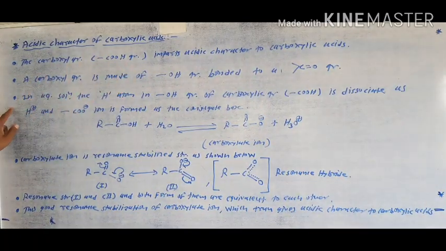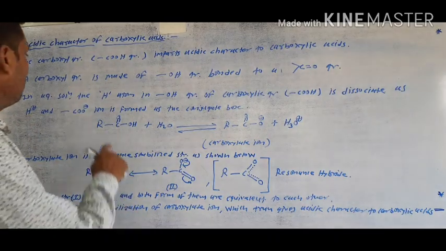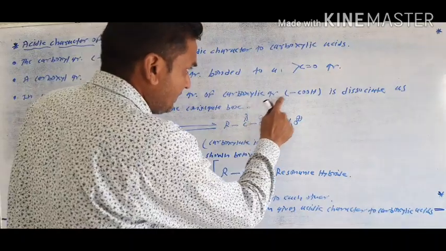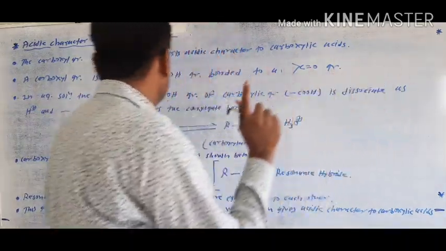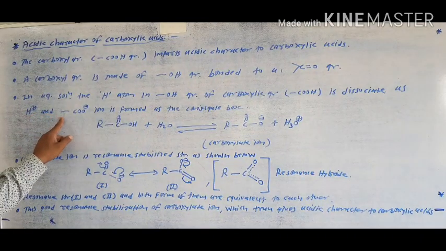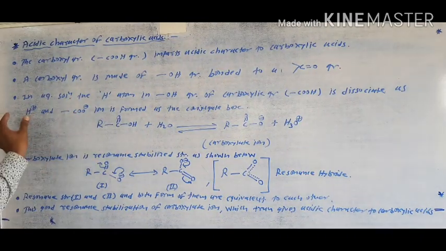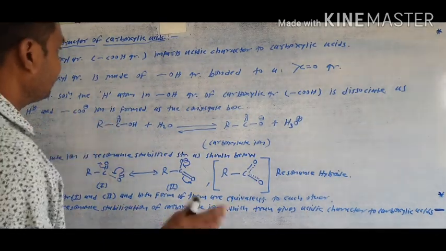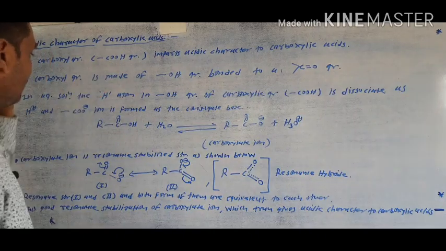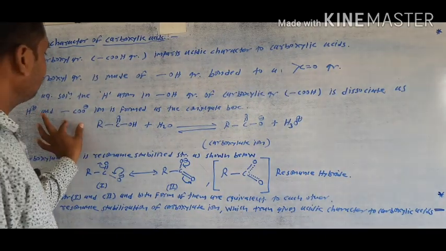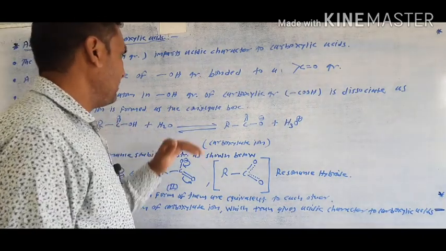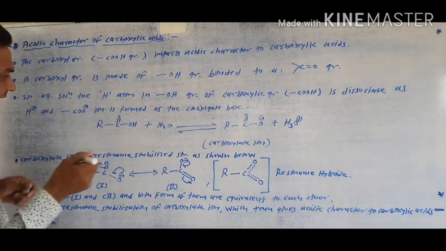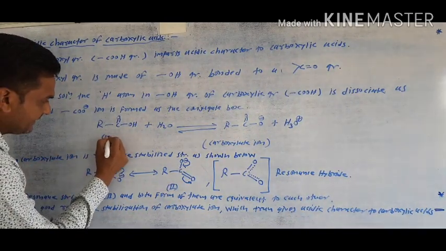Third important point: in aqueous solution, the hydrogen atom in the hydroxyl group of the carboxylic group dissociates as H+ and R-COO-. This means H+ ions and carboxylate ions are formed after the dissociation of the carboxylic group. The R-COO- ion formed is called the conjugate base.